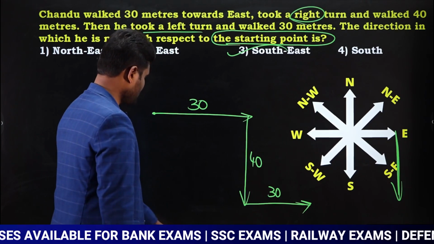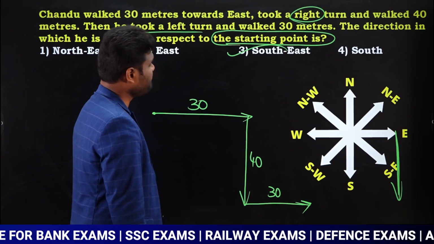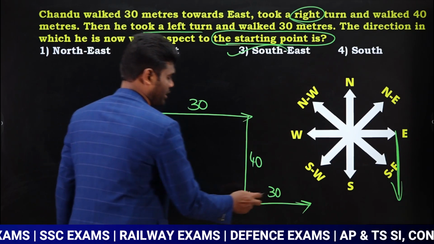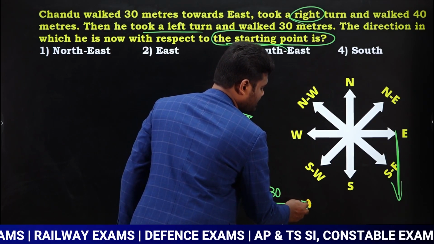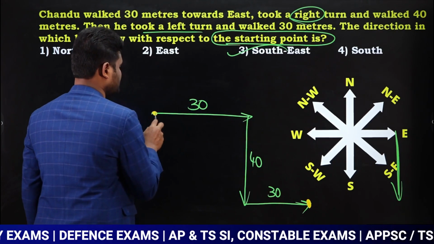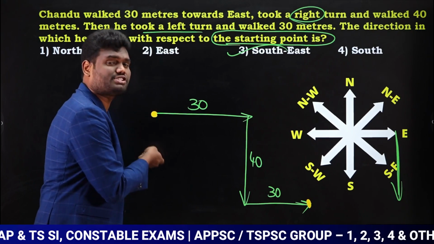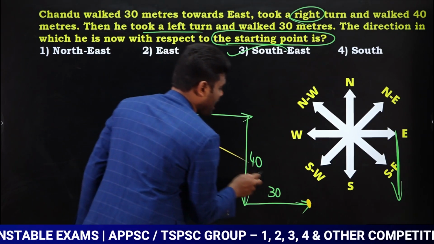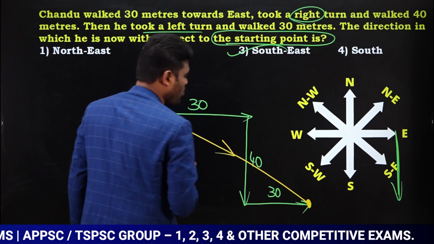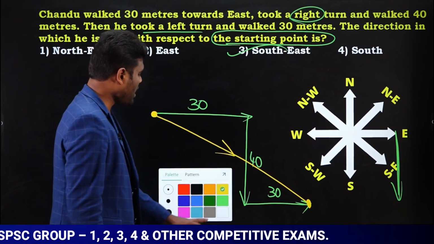Now what is our question? In which direction is he now from the starting point? Look here, presently he is at this position, and this is the starting position. From the starting point, you have to go in this way. I need to say what this direction is. Yes or no? Now observe carefully.